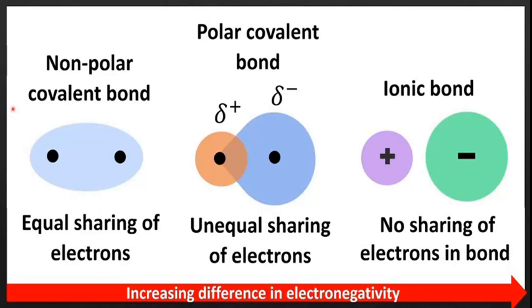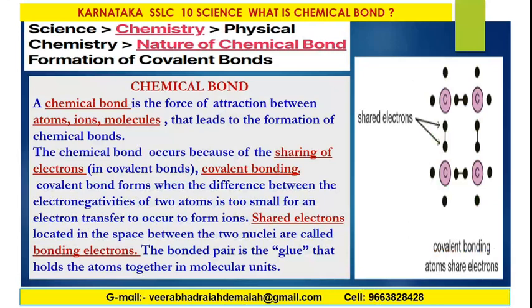Polarity and non-polarity. Well, in this class today, physical chemistry, the nature of chemical bond and the formation of covalent bonds. The important thing is that the electrons located in the space between the two nuclei during sharing are called bonding electrons. What are bonding electrons? There are some electrons in the space between. The bonded pair is the glue that holds the atoms together in molecular units.